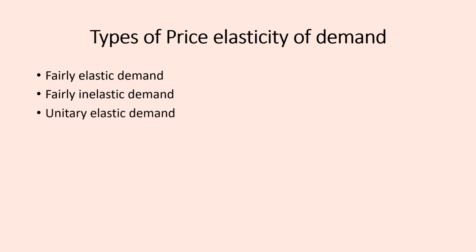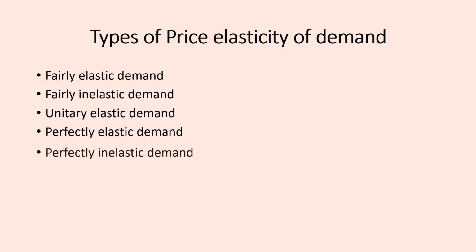Thirdly, we have unitary elastic demand. Then that of the perfectly elastic demand, which is also known as completely elastic demand. So it is either perfectly or completely elastic demand. Then finally, we have the perfectly or completely inelastic demand.